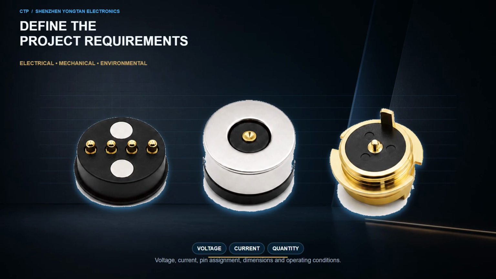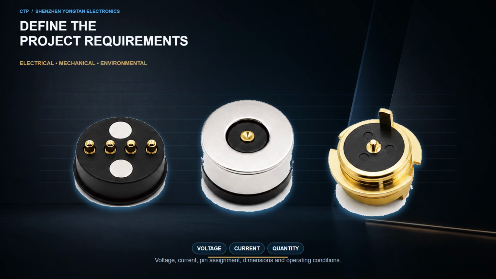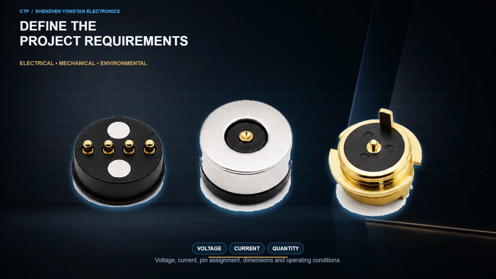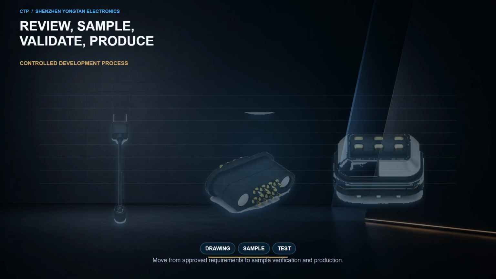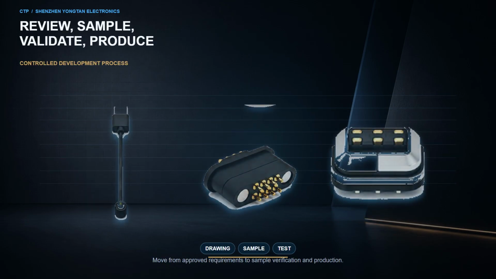Before starting a custom project, prepare the application, voltage, operating and peak current, pin assignment, available installation space, mating direction, cable length, termination, environmental requirements, and expected quantity. A 2D or 3D drawing is helpful for the first review.